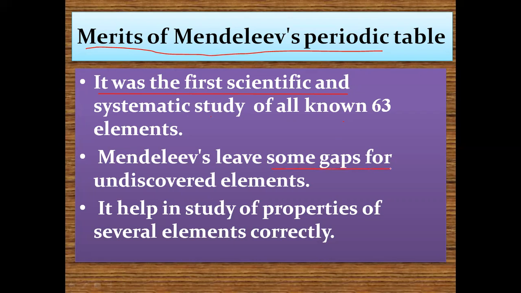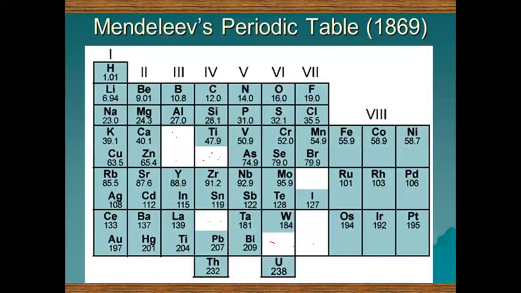Mendeleev left some gaps for the undiscovered elements. As you see in the picture before, Mendeleev left some gaps for the undiscovered elements. He knew that there would be some elements which would have this type of property, so he left that space for them. He did not forcefully put any element there.